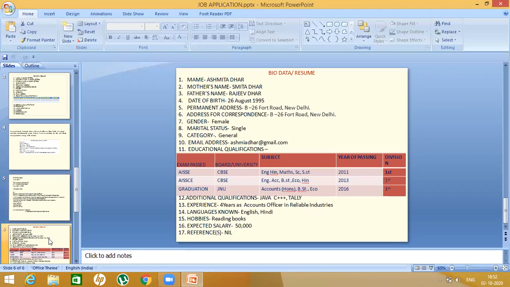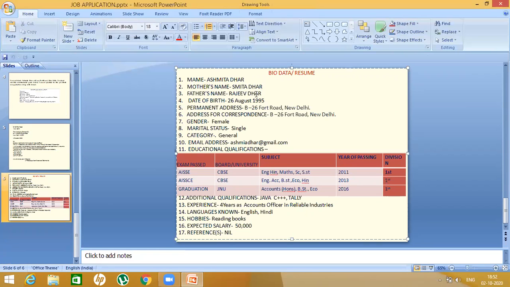Now let us come to the biodata or resume. Now see, as I told you, first you are writing the name Ashmita Dhar in block letters, mother's name. I have invented one, that is Smita Dhar. Father's name Rajiv Dhar, date of birth 26 August 1995. Now how I come to this I'll tell you.